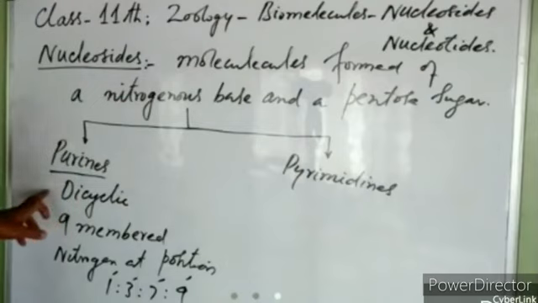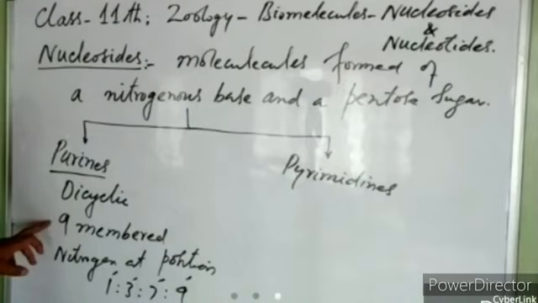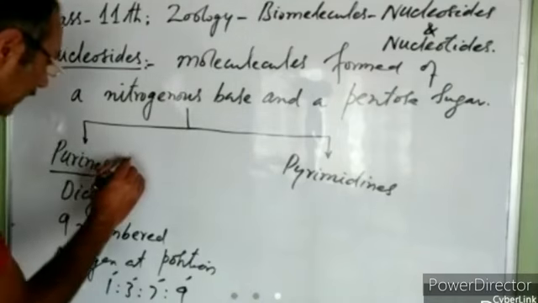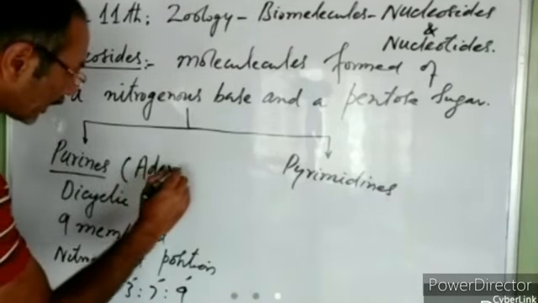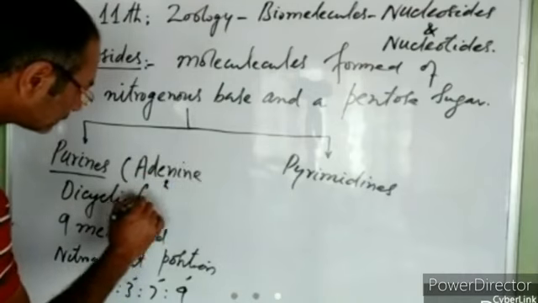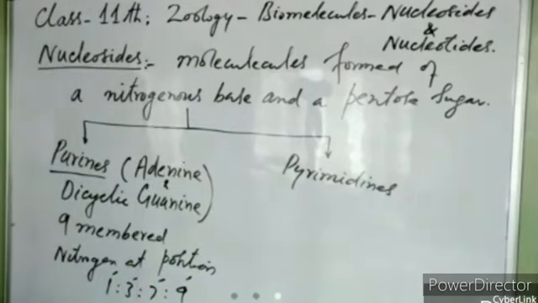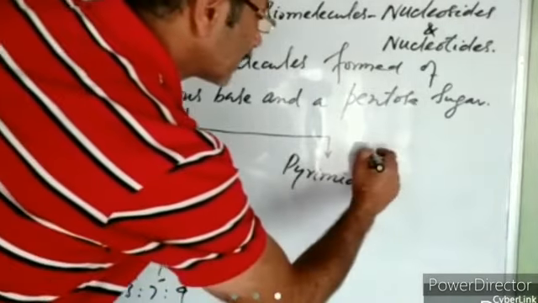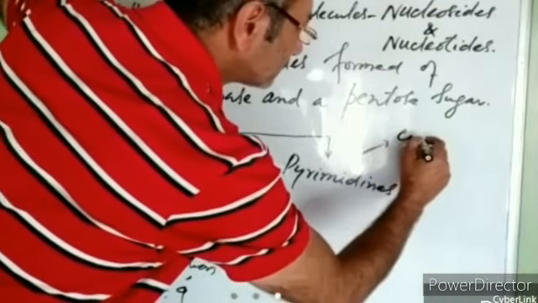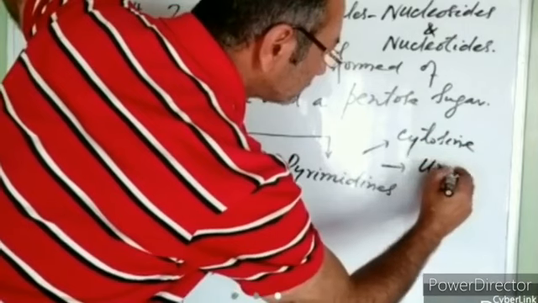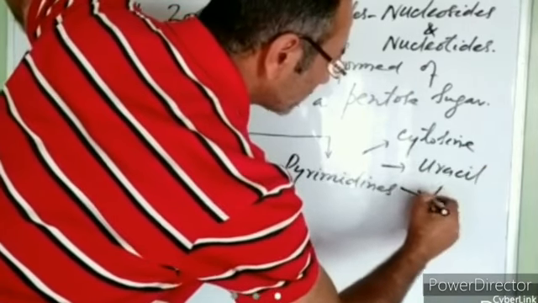Purines are dicyclic. They are formed of two cyclic groups. They are 9-membered. They have nitrogen at position 1, 3, 7, and 9. Purines include adenine and guanine. They are the only two purines. Whereas pyrimidines are three in number. One of the pyrimidines is cytosine. Another is uracil. And another is thymine.